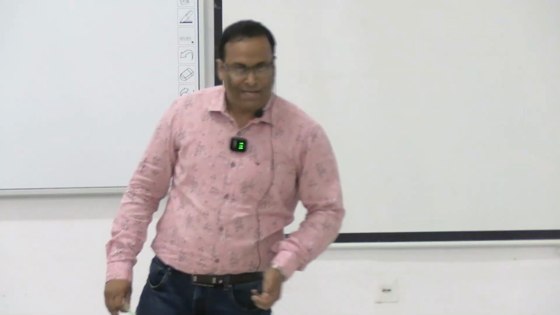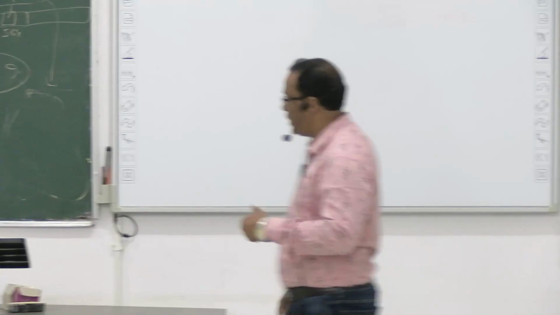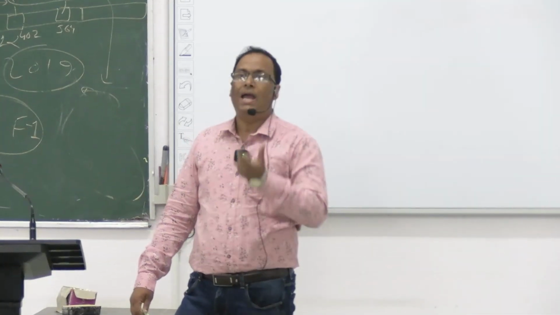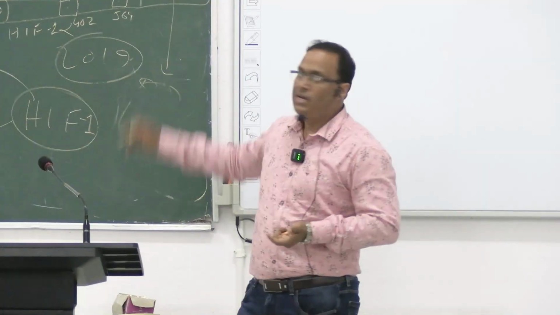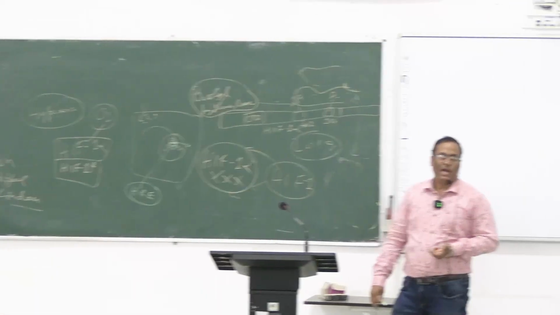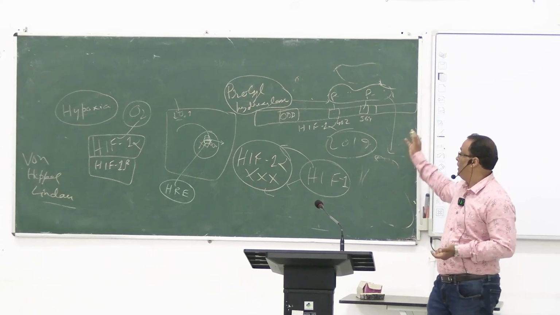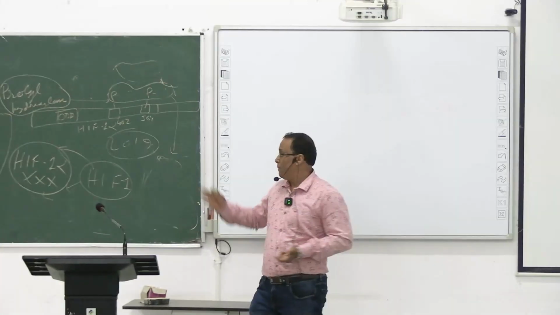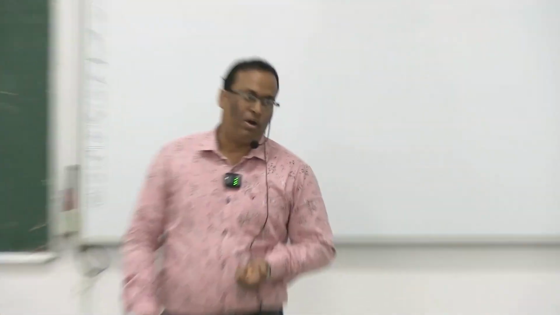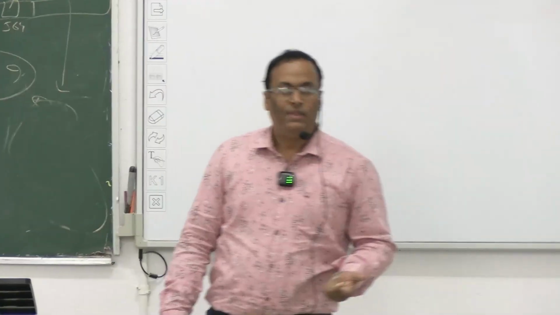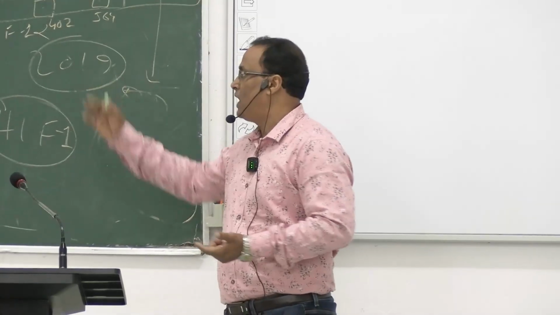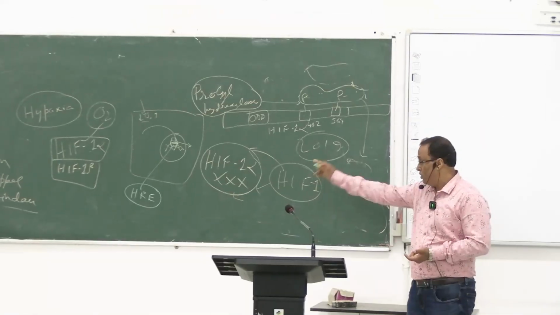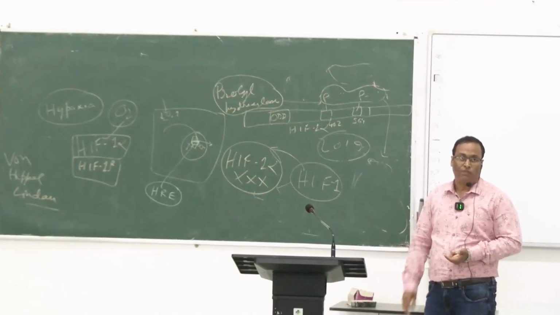And 1 alpha only acts as a transcription factor when our oxygen level is low. When the oxygen level is high or normal, that causes protein residue hydroxylation. And if it is hydroxylated, then it is identified by the VHL protein, and then ubiquitination and the proteasome break down the HIF-1 alpha. If HIF-1 alpha is not present, then there is no question of binding of HIF and HIF beta to the HRE segment of the gene, or the genetic material, for the transcription to go further.